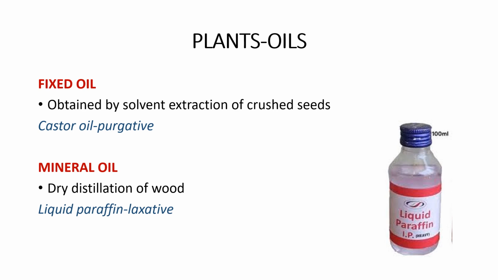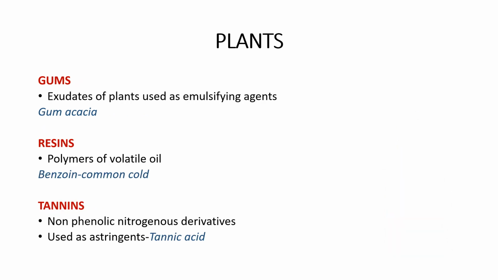Mineral oil is obtained by dry distillation of wood. For example, liquid paraffin. Liquid paraffin is a mineral oil. It is again used as a laxative. The other plant products used as drugs are gums. These are exudates of plants which are used mainly as emulsifying agents while preparing suspensions. Gum acacia is an example of gum.